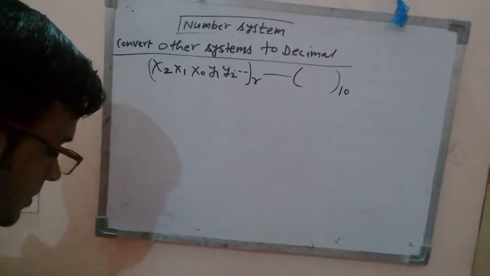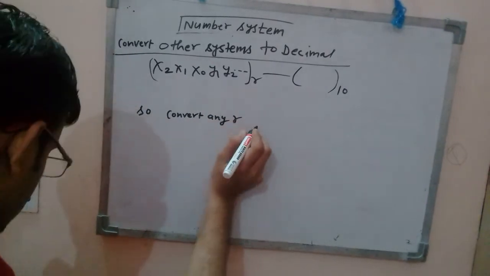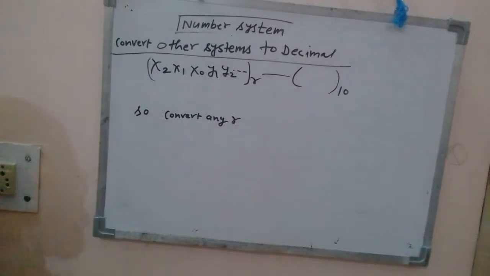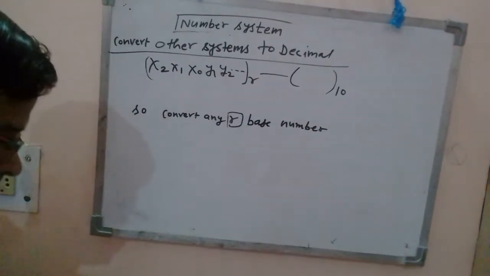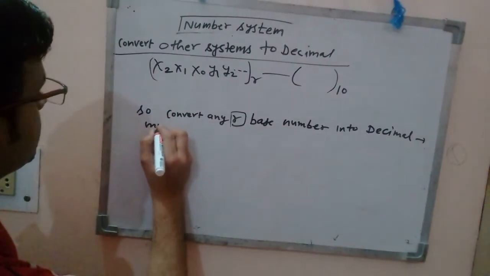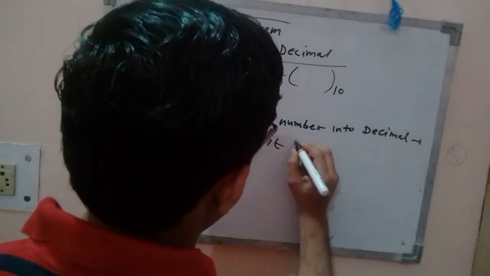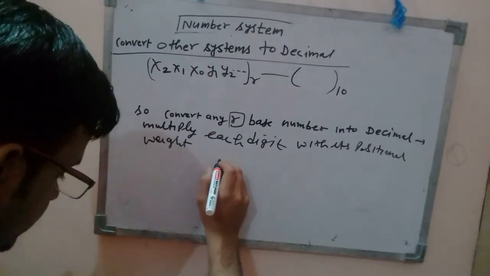So to convert any R base number into decimal, multiply each digit with its positional weight, right?